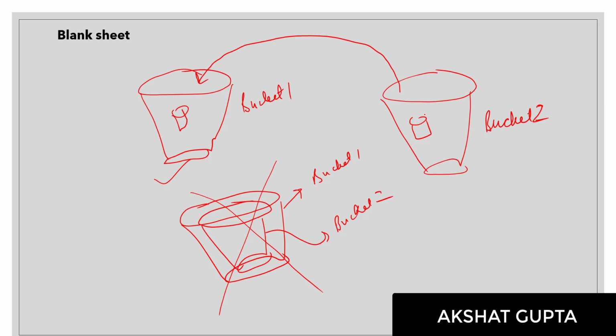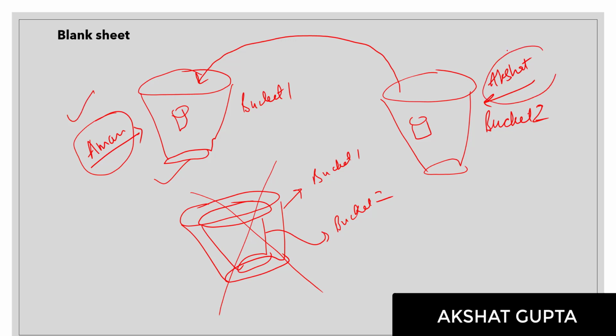Now, let's discuss one more thing. This is a bucket owned by, let's say, Aman. Now I went there. I'm Akshat, and this is my second bucket. And Aman wants to transfer the ownership of this bucket to Akshat.